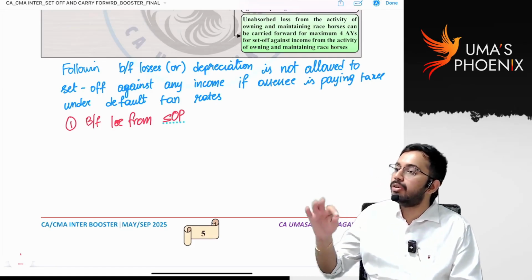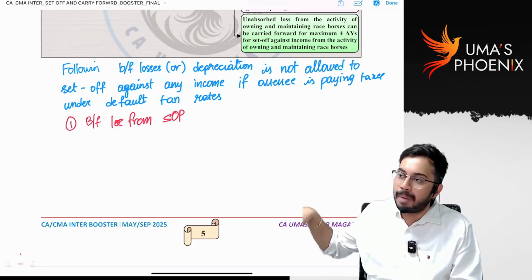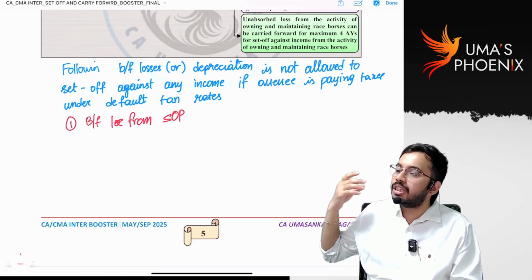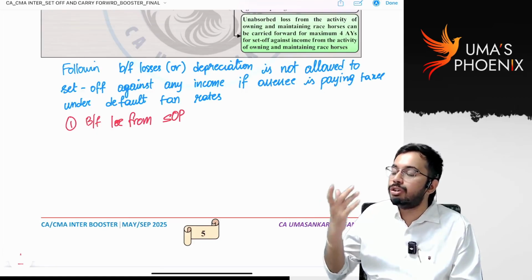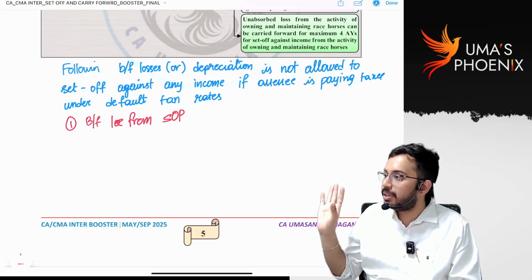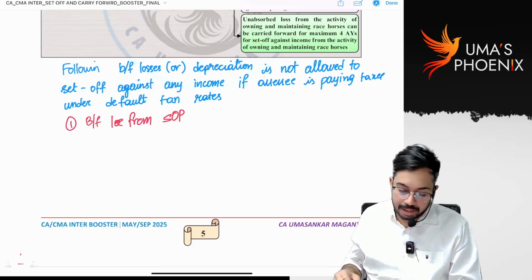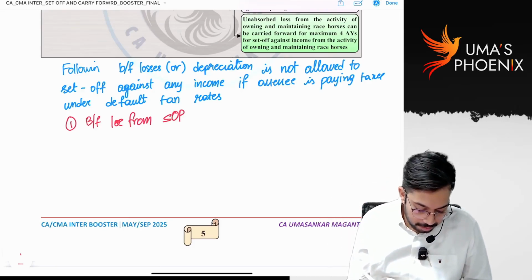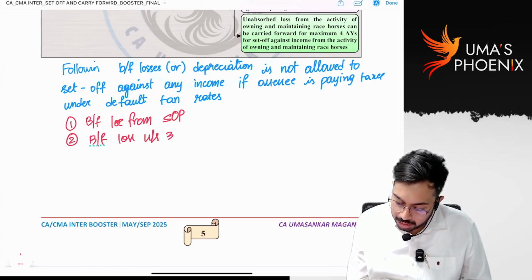That means the moment you choose default tax rates, even though you have certain losses in your basket, you cannot set them off against any income. Simply forget those losses, they will lapse irrespective of the 8 years limit or 4 years limit. Okay, next, brought forward loss under section 35AD.